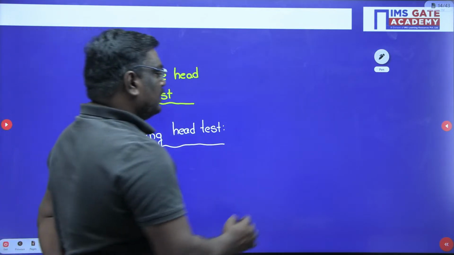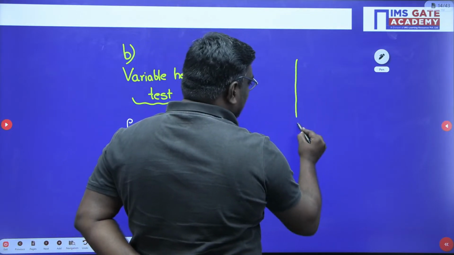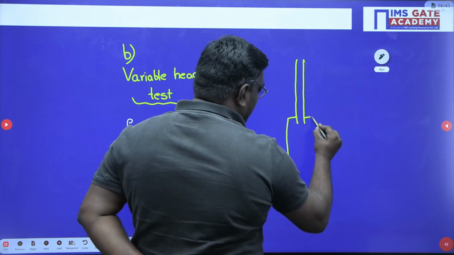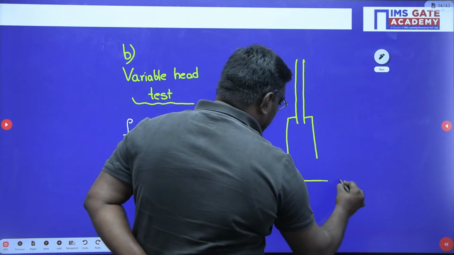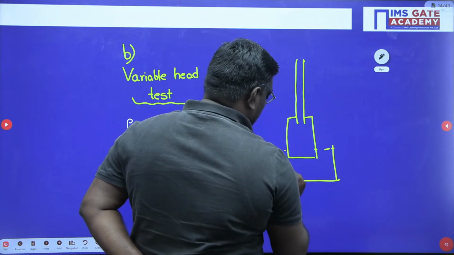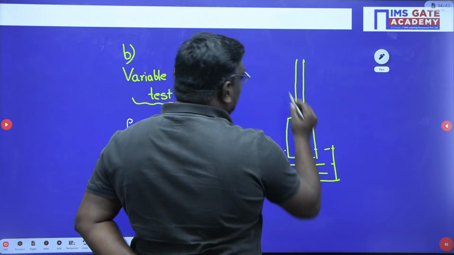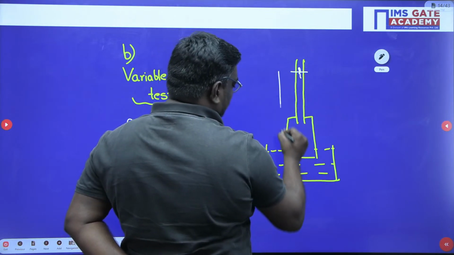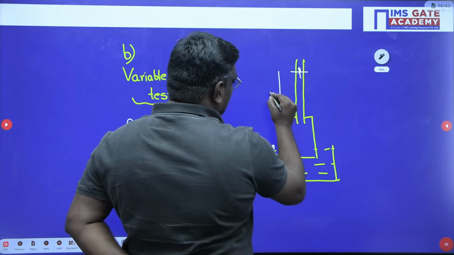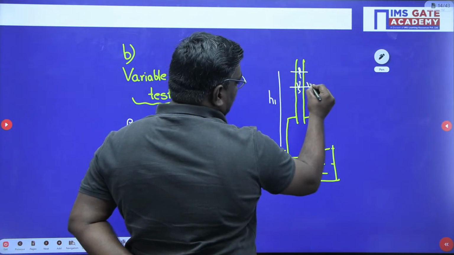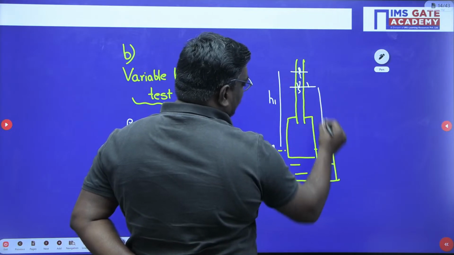So, my dear students, if you consider the diagram here, this is the soil sample if you assume. Now, there is a head H1 and it falls to H2 here.